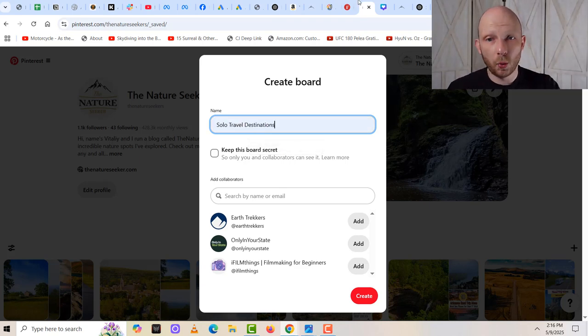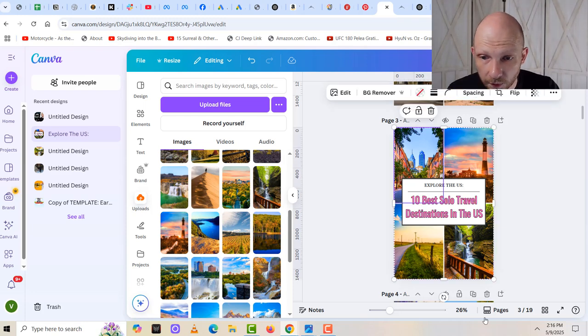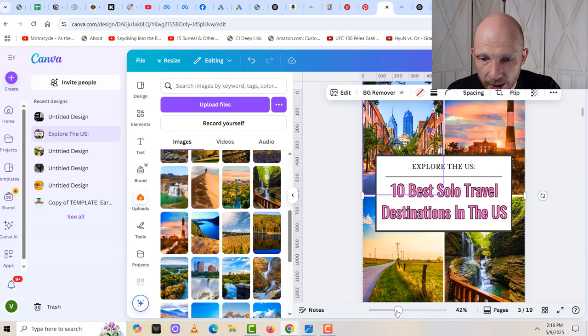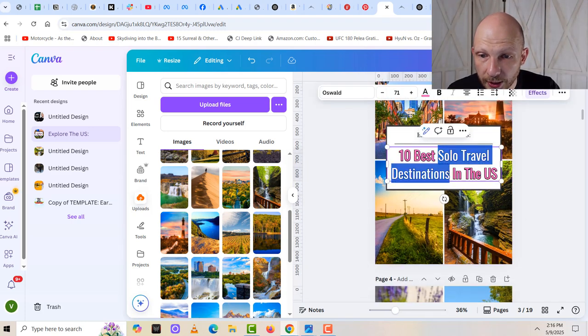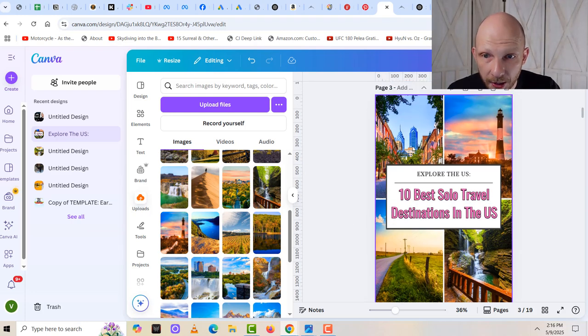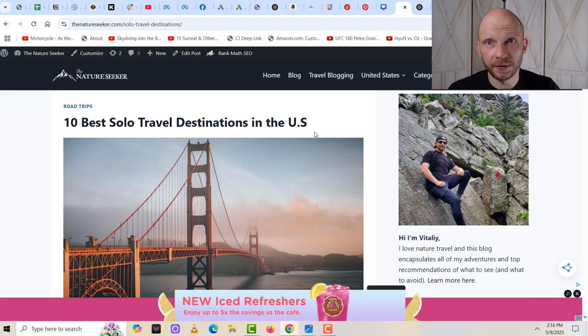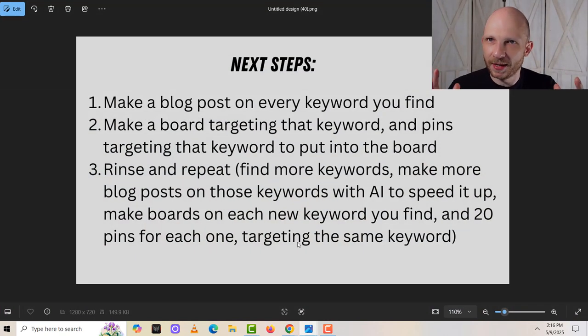Once I make that board, I'm going to head over into Canva, and this is where I start creating pins like what you see over here. See how it says "Explore the US, 10 best solo travel destinations in the US." So here's that keyword that we're targeting, and guess what? This pin is going to link to this article, and I'm going to make about 20 pins for each keyword that I find.